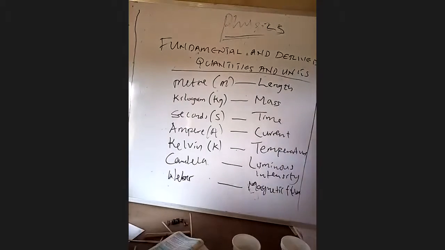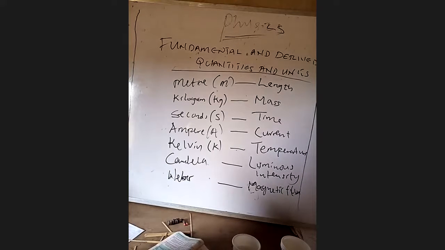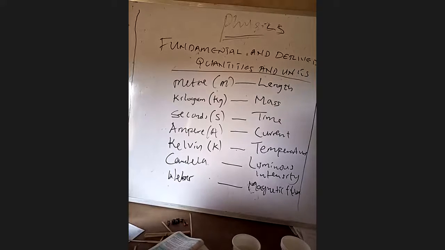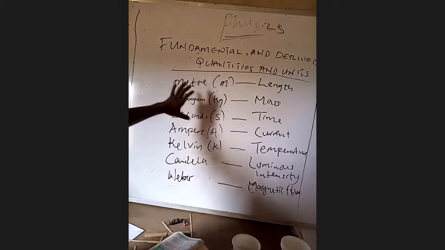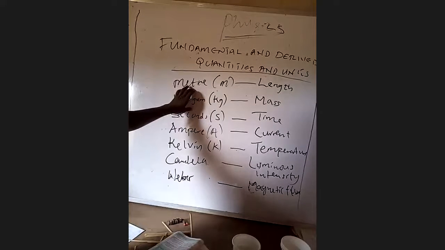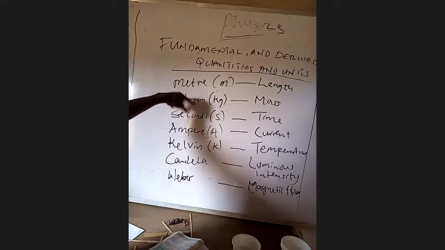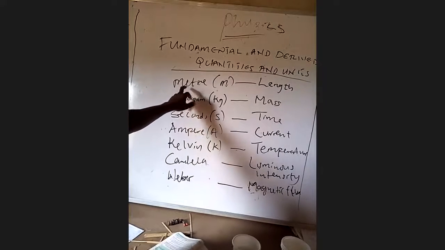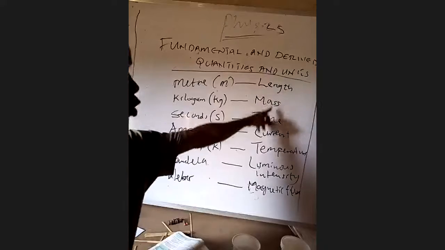So let us look into this again. We are talking about the fundamental units, and I told you that fundamental units are the accepted standard units or measures in which measurement is being made. These units are accepted and standard, so that they are acceptable to everyone. They don't change all over the world. And these units are what we use to measure quantities.